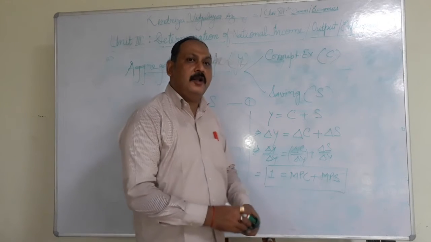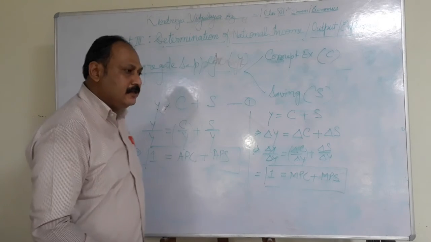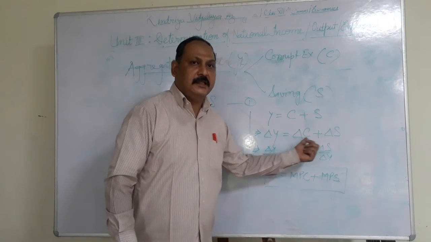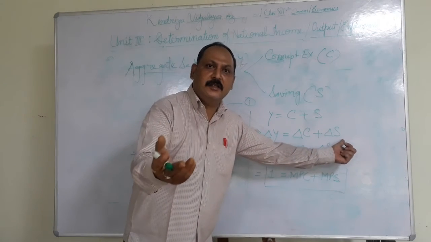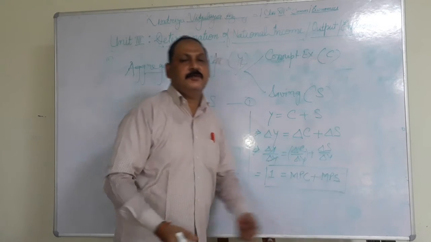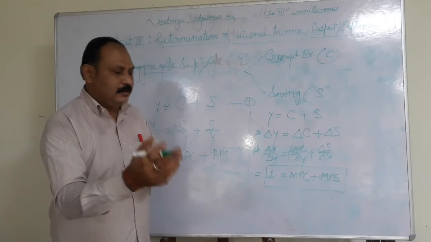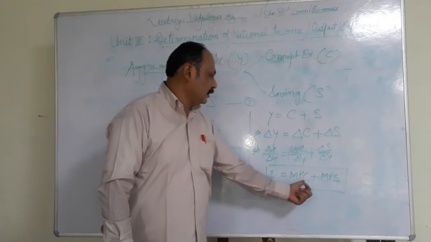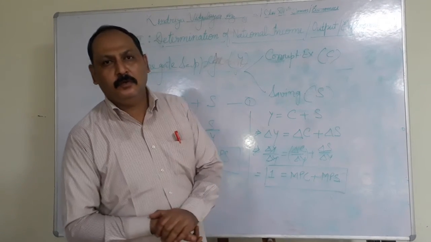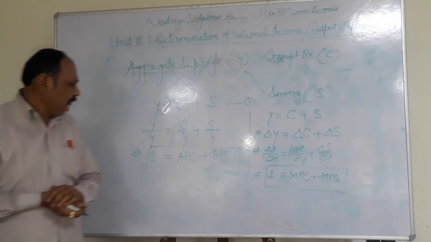And if all the increased income is consumed, then the increase in saving becomes 0, then MPS becomes 0. So from this equation, MPC and MPS lie between 0 and 1.